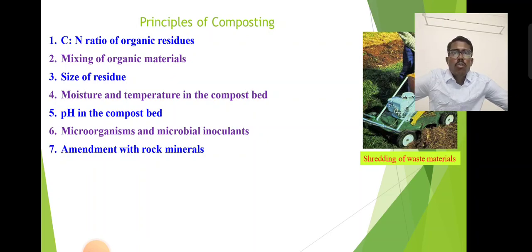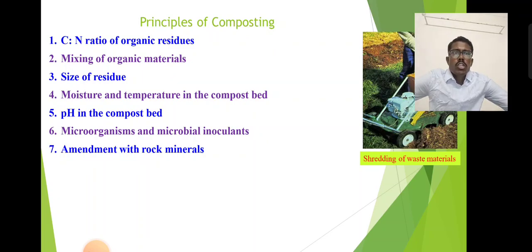Next one is mixing of organic materials. The mixing depends upon the type of residue and its CN ratio. The organic materials should be mixed together so they bring the CN ratio into a comfortable range for better decomposition by microbes. Then the size of the residue: a large size takes longer for microbial decomposition, so the size has to be reduced to a comfortable range of 3 to 5 centimeters. This increases surface area, and then decomposition becomes faster.